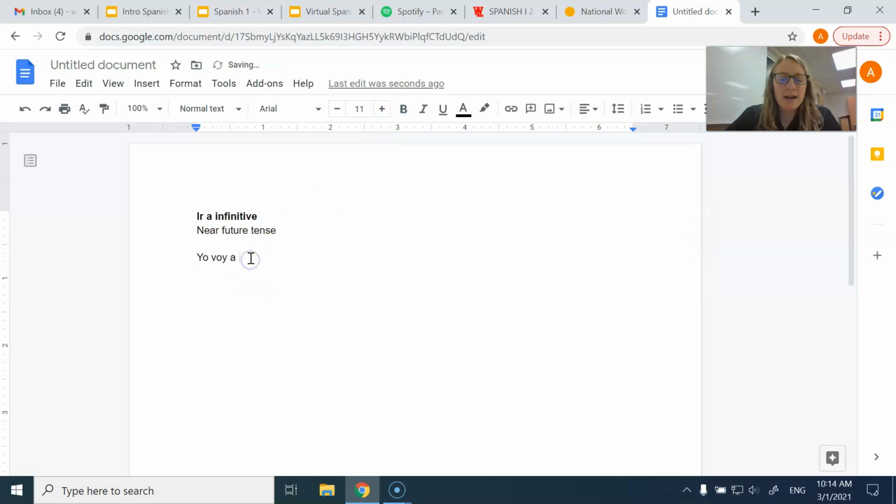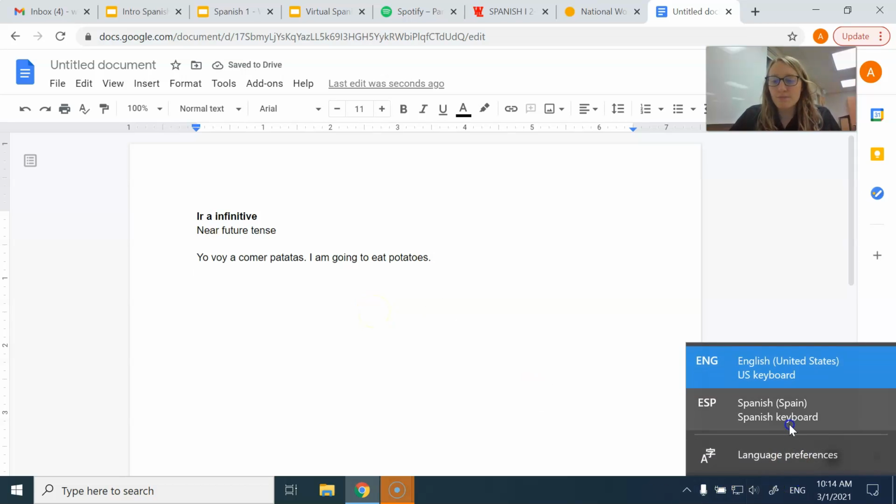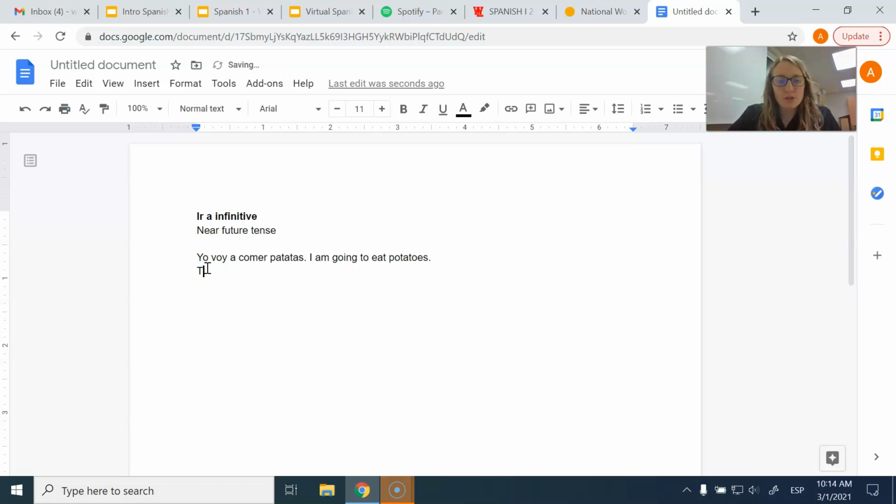So voy a comer patatas. I am going to eat potatoes. Yo voy a comer patatas. I'm going to eat potatoes. What if I want to say you? To conjugate ir, vas, add the letter a. Now I need an infinitive. So what are you going to do? You're going to go for a walk. Tú vas a pasear en el parque. You are going to go for a walk.